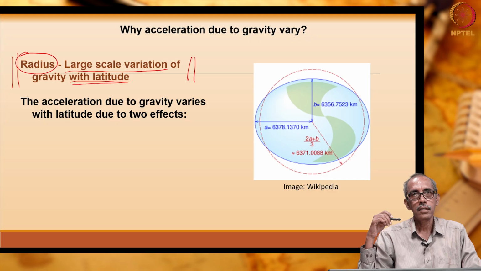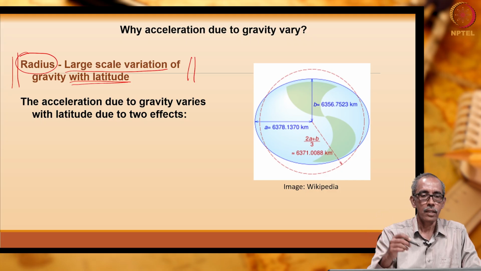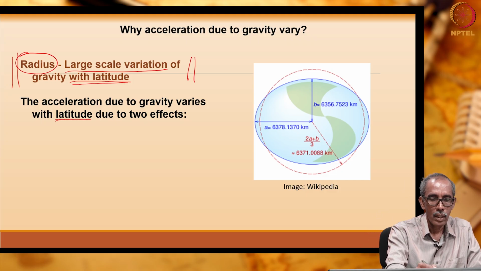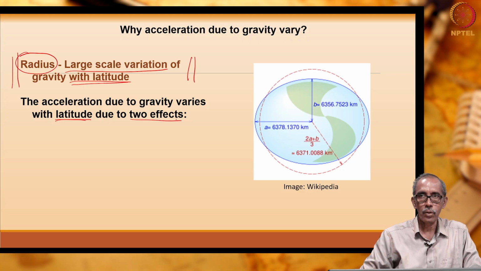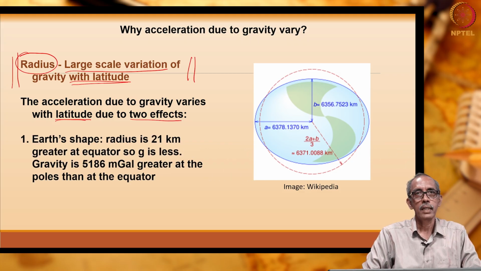So, acceleration due to gravity varies with latitude due to two reasons or two effects. One is the shape of the earth, right.